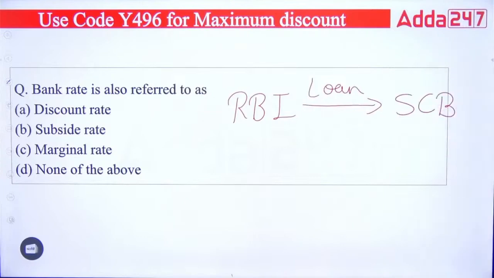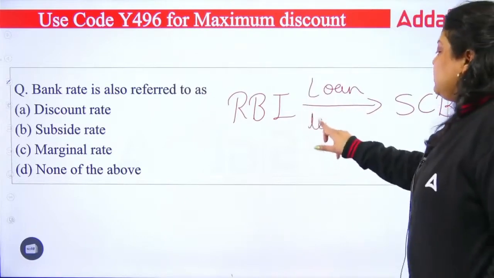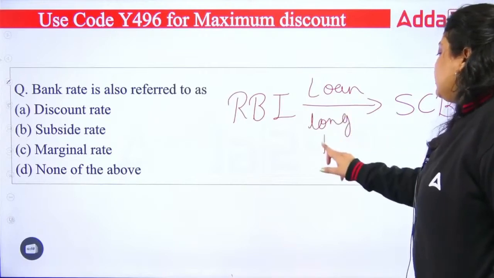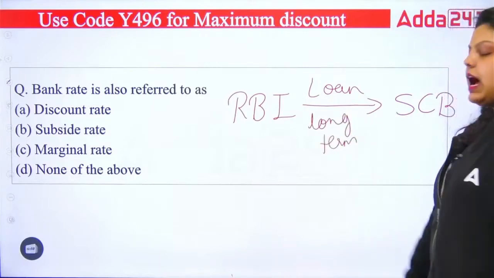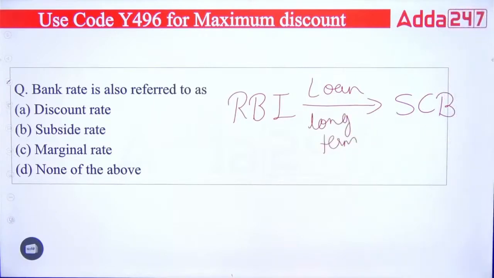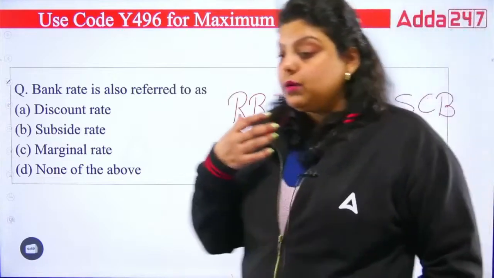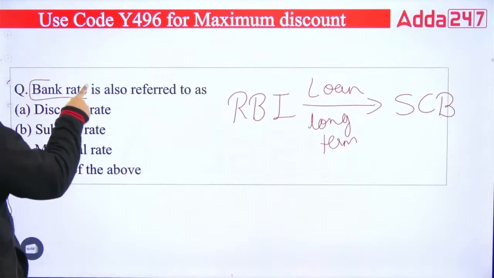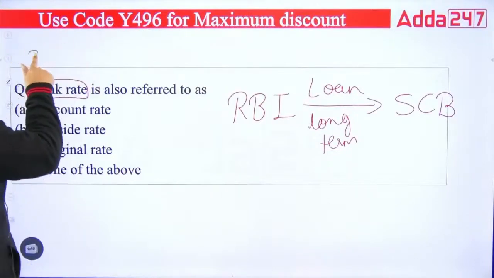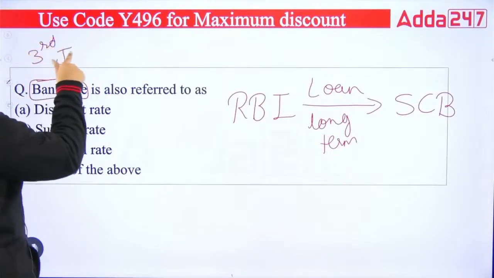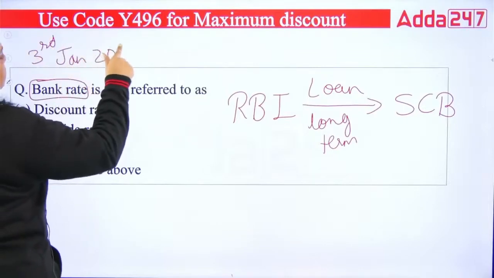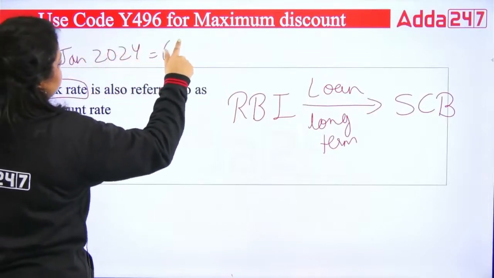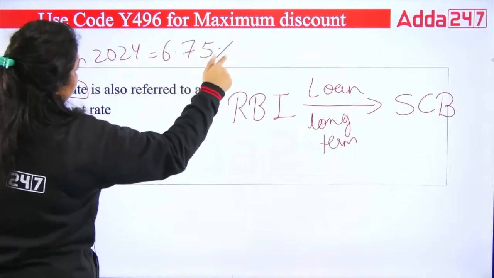RBI gives loan to scheduled commercial bank for long-term period. Long-term period means for more than 3 months. So whenever RBI gives loan to commercial banks for the long-term period, that is known as your bank rate. This is known as your what? Bank rate. And when it comes to the bank rate, as of today, 3rd of January 2024, right now we have a 6.75% bank rate.